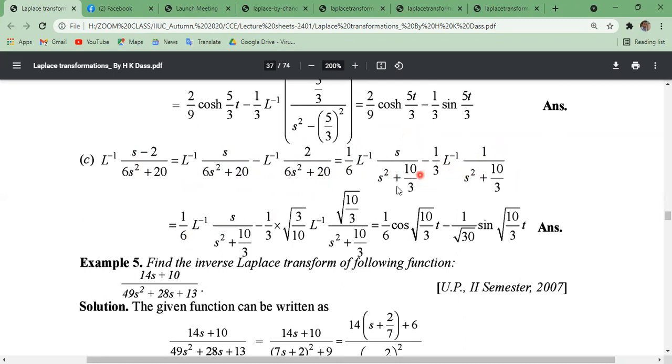So this is a, which means root 10 by 3 whole square. It can be written as (root over 10 by 3) whole square. So 1 by 6 cos at, where a is root over 10 by 3. Similarly, the sin bt formula.